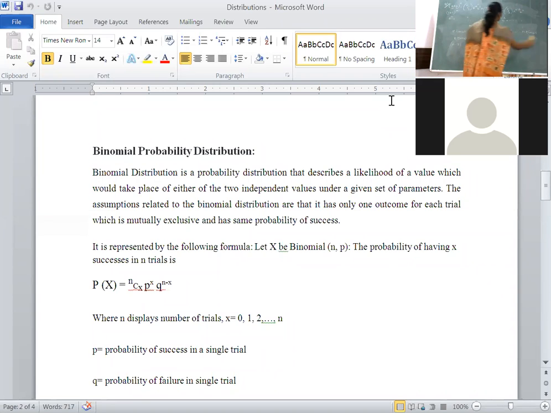Again, here I have performed a random experiment, that is tossing of a coin. If head comes, I have considered it a success. If tail comes, I have considered it a failure. Like that, n times I have performed. Among those n times, my assumption is X times success has appeared. That means how many times does failure come? N minus X times failure comes.